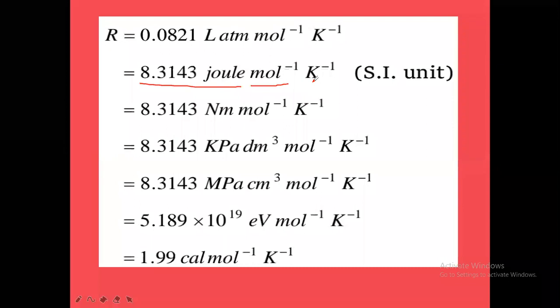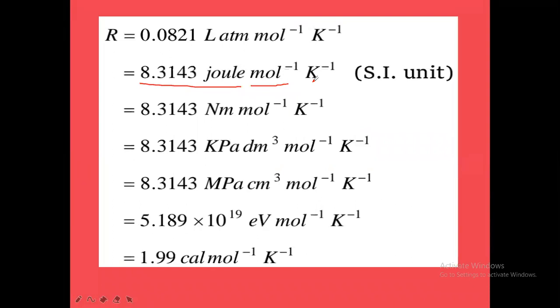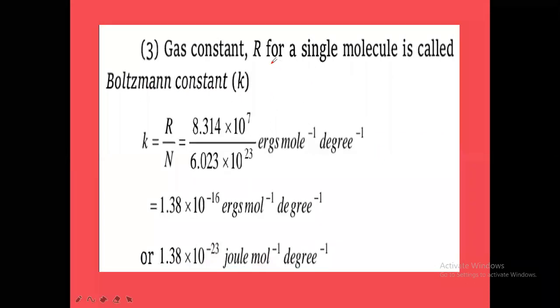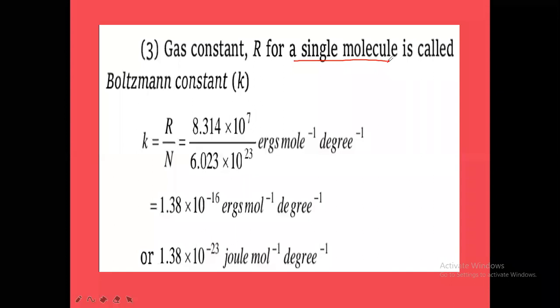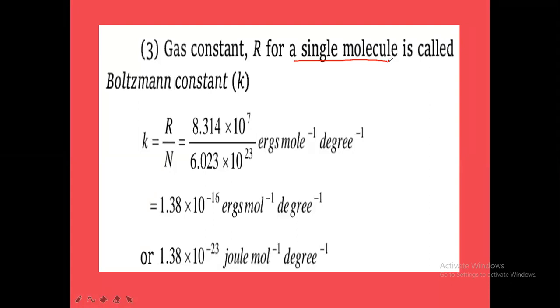So now, what is the universal gas constant for a single molecule? We have to remember. Here, for a mole it is 8.314 joules. For 1 mole, how many molecules? 6.023 into 10 power 23 molecules. For 6.023 into 10 power 23 molecules, we have taken the R value as 8.314 joules. Now here we are taking a single molecule.